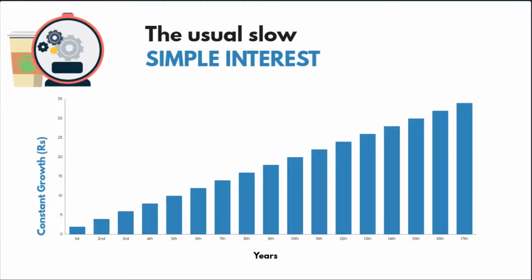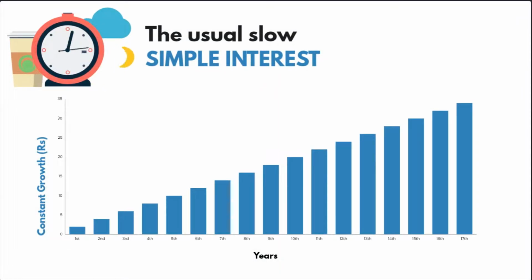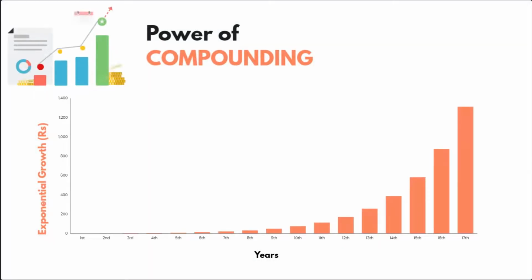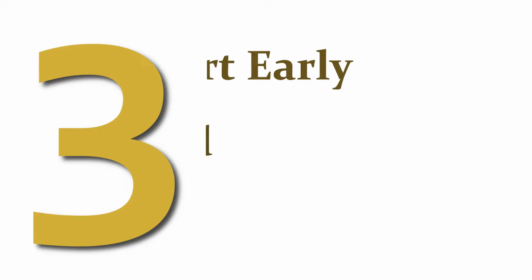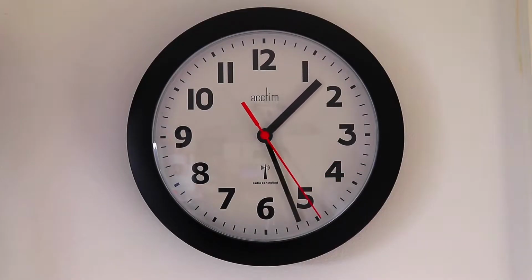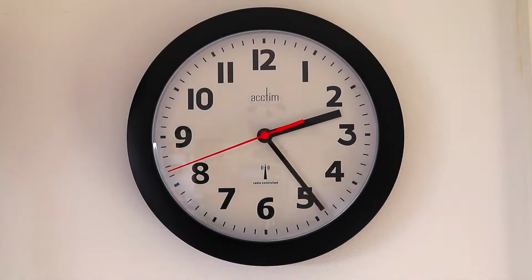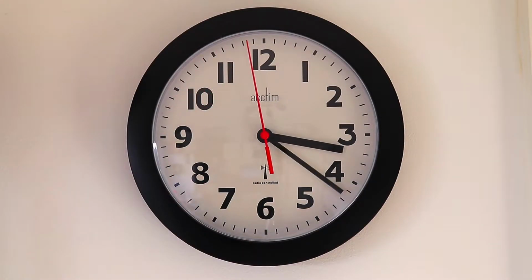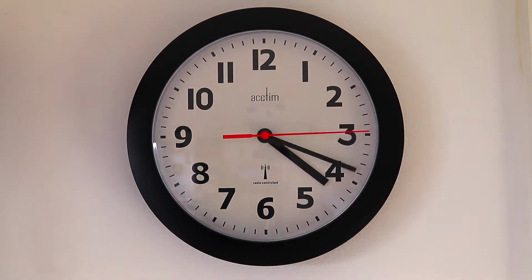This makes it different from simple interest, which is paid only on the principal. This is also why compound interest increases the value of an investment faster than simple interest. There are 3 golden rules one must follow to get the maximum out of compounding, which are: start early, be disciplined, and have patience for long-term investment. All these 3 rules point to only one thing: it requires time for compounding to work. The more time you give, the bigger the corpus will become.